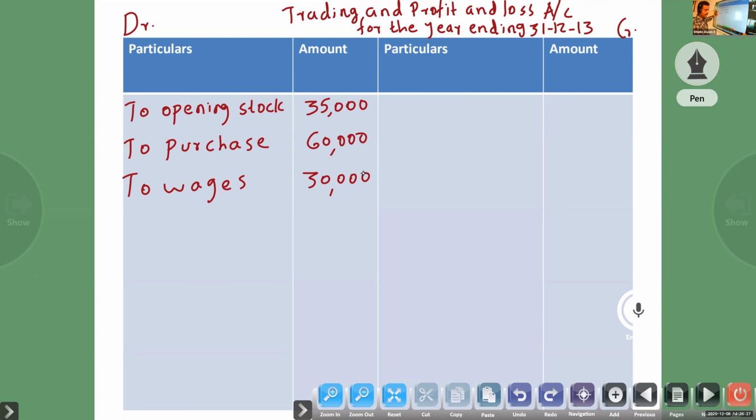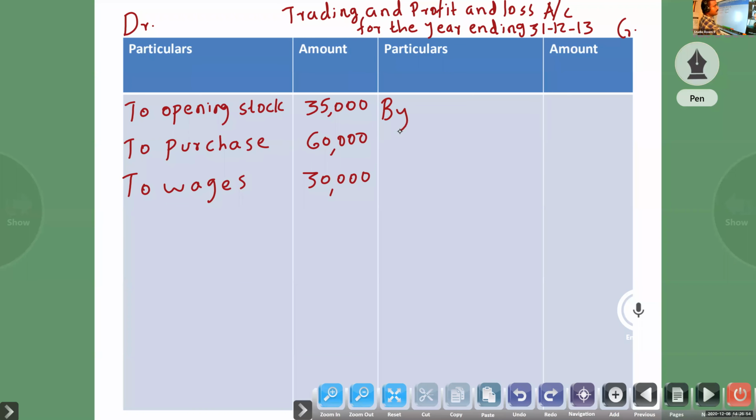So first opening stock from the opening information, then purchase from the creditors account. Sometimes the cash book will show by purchase, which is cash purchase, and you have to add that to 60,000. Then look at the payment side for direct expenses: wages, no other expenses.